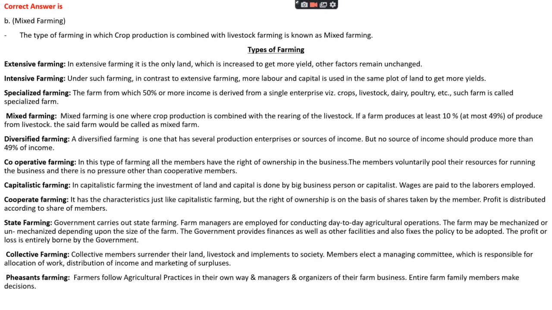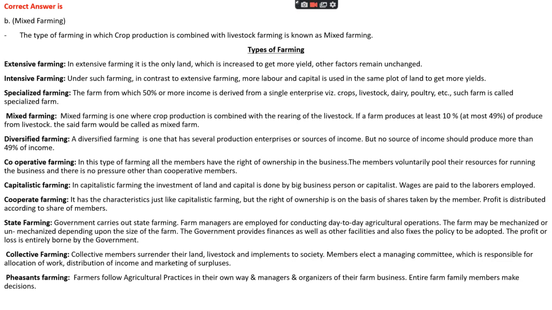Diversified farming is one that has several production enterprises and sources of income, but none of those sources of income should be more than 49% of total income. Cooperative farming: in this type of farming, all the members have the right of ownership in the business, and the members voluntarily pool their resources for running the business, and there is no pressure other than from cooperative members. Capitalistic farming is the type of farming in which capital is provided by big business persons, and wages are paid to the laborers employed for that farming.